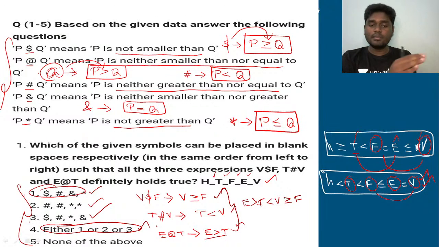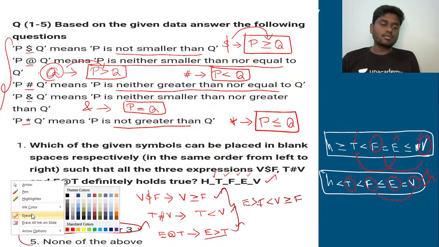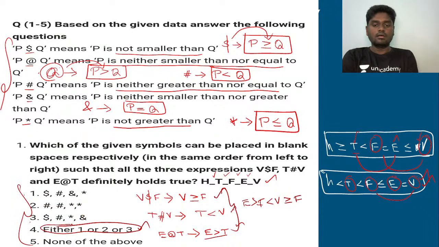It is really very much understood that the third option will also be true, and ultimately option 4 will be the right answer, right? So what's going to be the right answer for the first question here? It's going to be option 4, that is either 1 or 2 or 3 is true. Okay, so this is the absolute right answer for the very first question of this session.